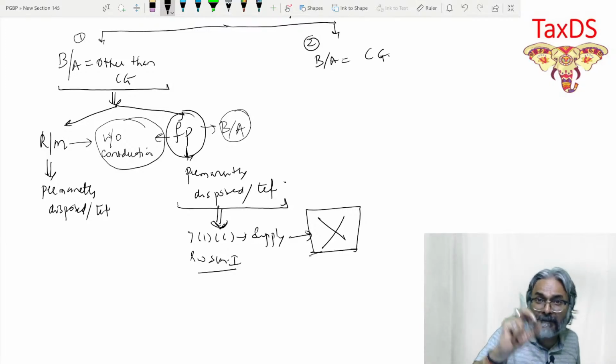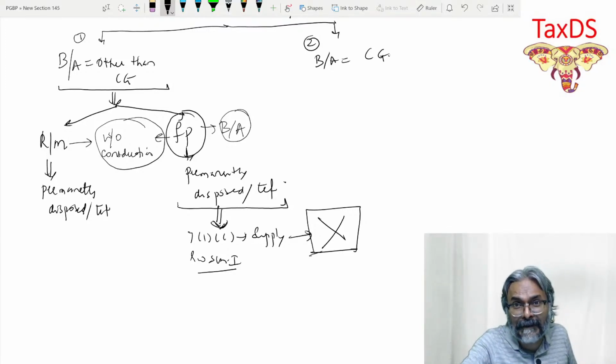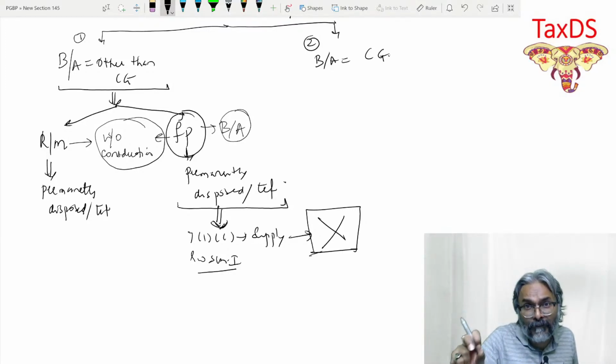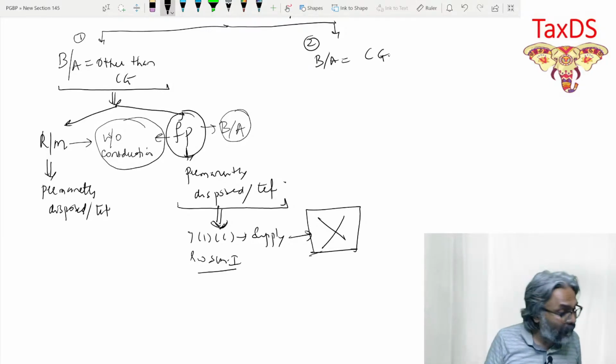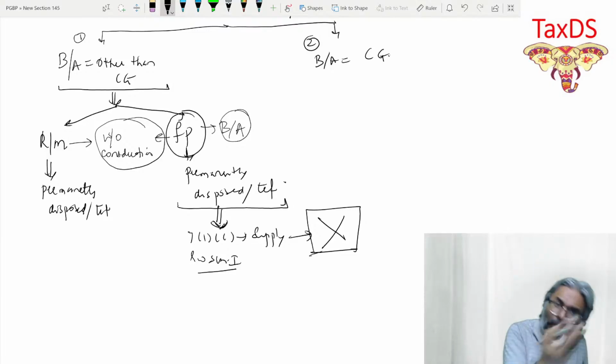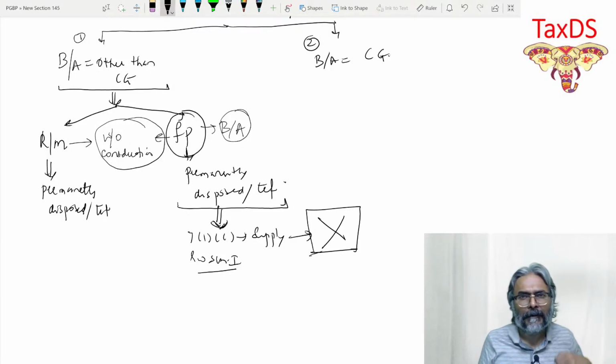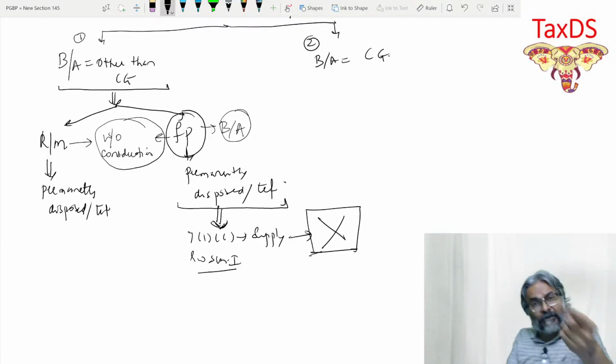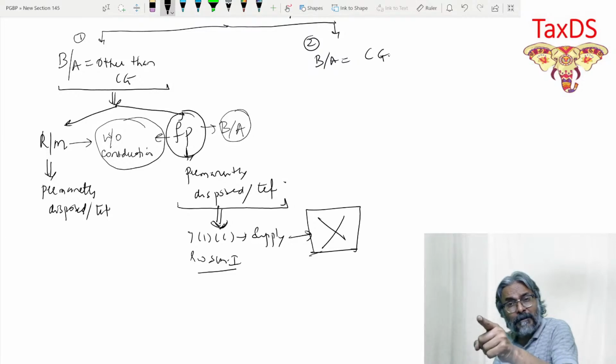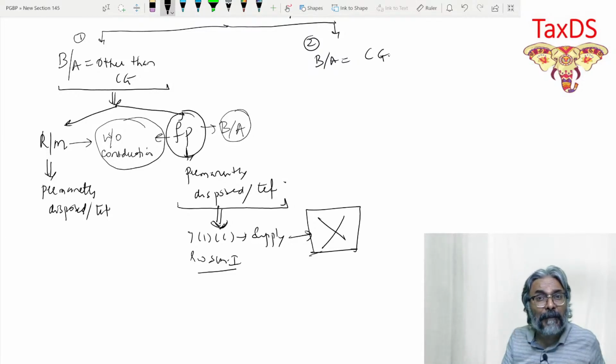So it doesn't fit into the category that 7(1)(c) is all about. Therefore, it is not a supply at all, and no GST levy will be applicable.